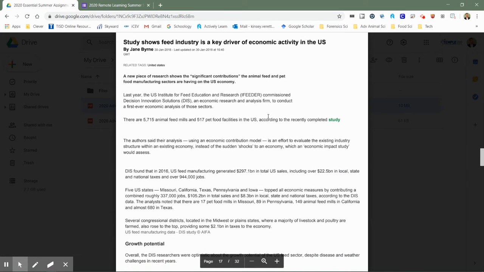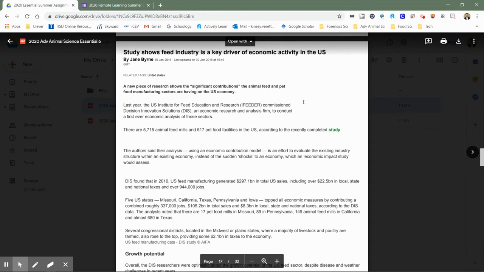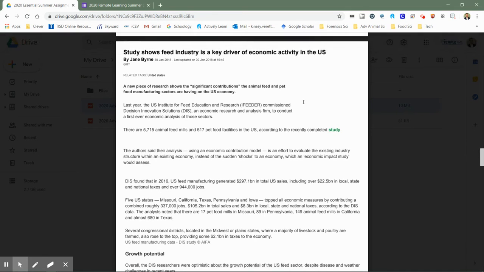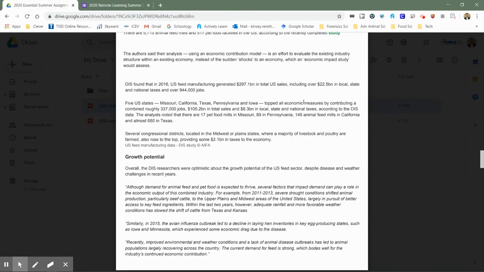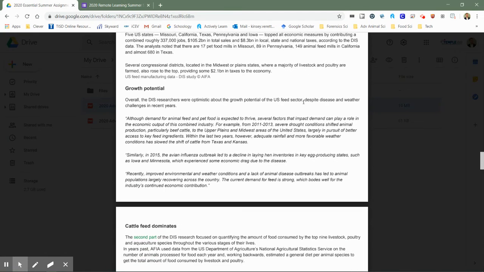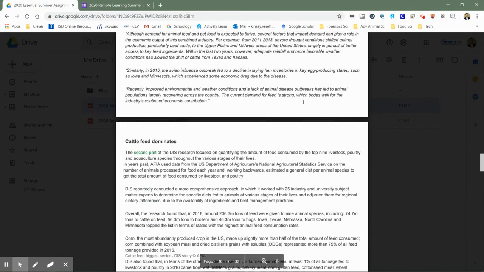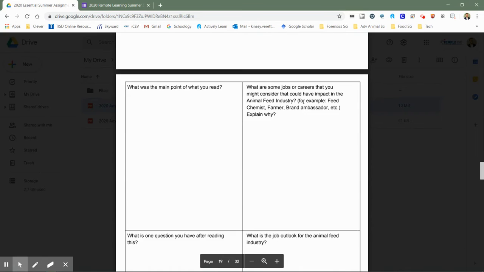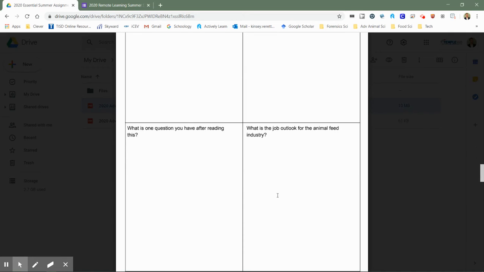The next assignment is another article, but this one is about the importance of the animal feed industry and how big of an economic driver it is in the U.S. economy. This article talks about the profitability of the animal feed industry and some of the areas of the United States where it is most relied upon. Again, there's a table here with 4 questions for you to answer, similar to the article above.